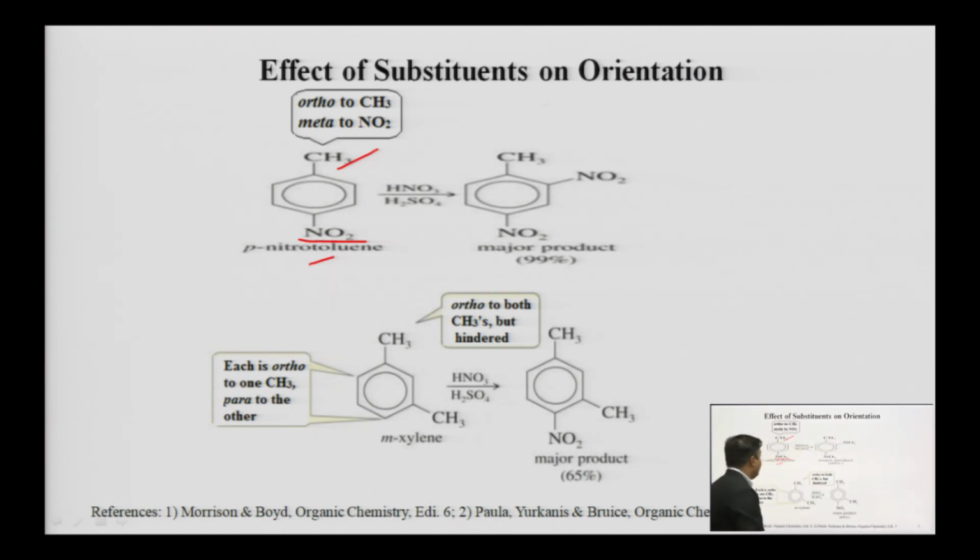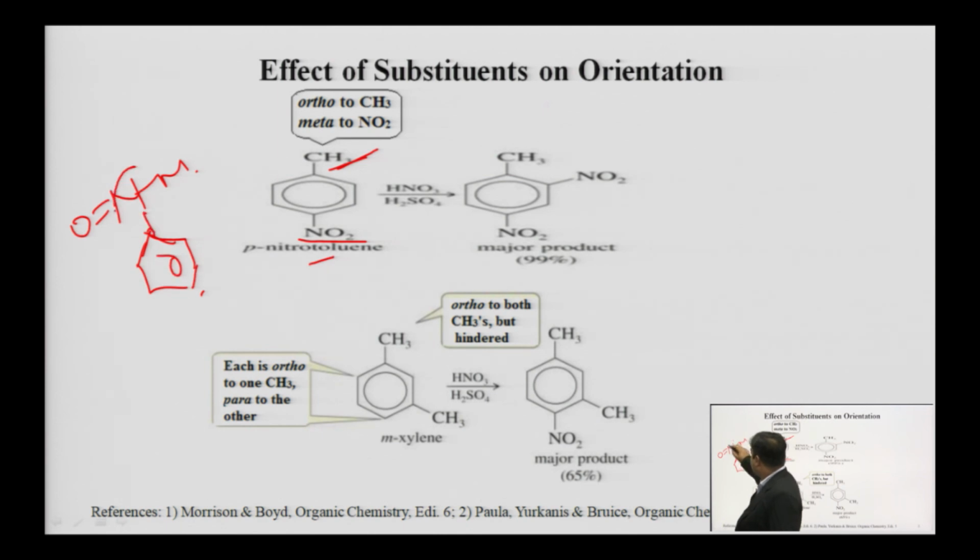So here CH3 is the activator of the benzene ring, while NO2 is the deactivator. It withdraws electrons from the benzene ring by the minus R effect. How? I told you earlier that this is NO2. Nitrogen is the key atom, and it is bonded with oxygen, which is more electronegative than nitrogen.